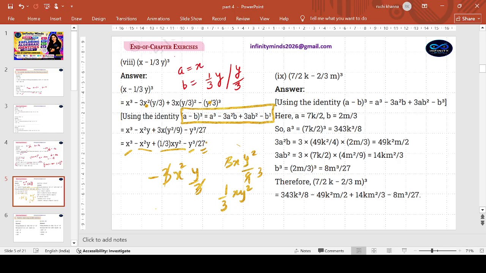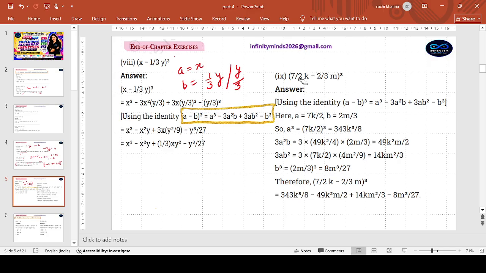These are all separate terms. There's nothing like further simplifying. It's a polynomial containing four terms: x cube, y cube, x square y, x y square. Just that they were fractions, so you have to make sure you apply the identity. Calculate and work it out.